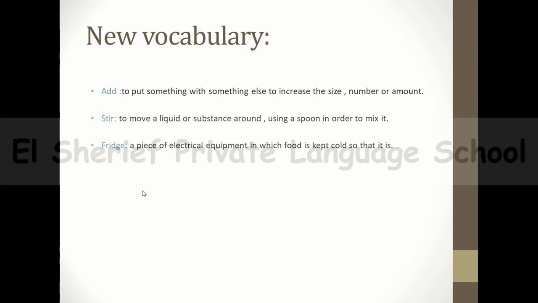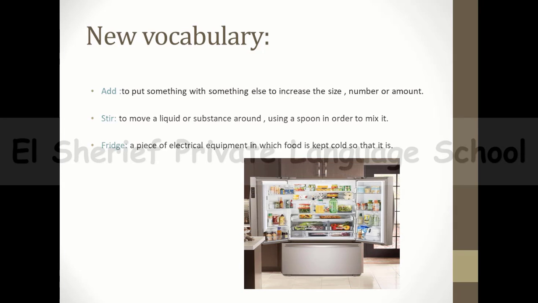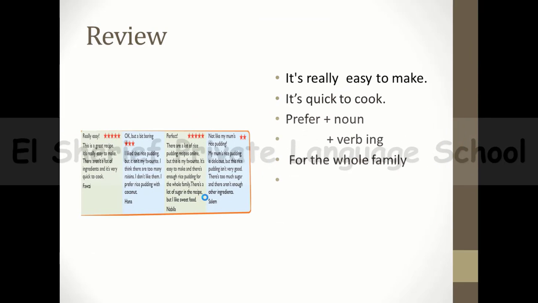And now we have fridge. You know, of course, the fridge, it's a piece of electrical equipment in which food is kept cold. So this is the fridge, guys. Okay? And now let's move to another thing.